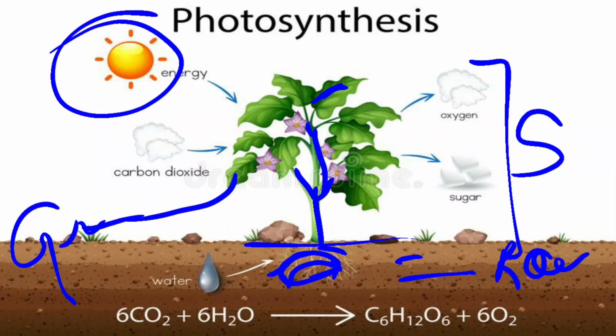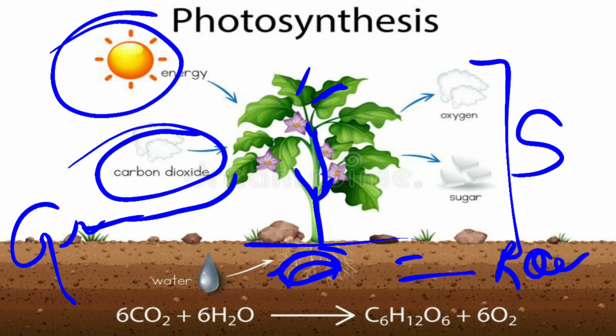Fine. Now the next thing is that in plants also we have read that carbon dioxide is needed. So how is the carbon dioxide used by the plant? Carbon dioxide, as you all know, is a type of gas that is present in the atmosphere, and the amount of carbon dioxide present in the atmosphere is 0.003%.